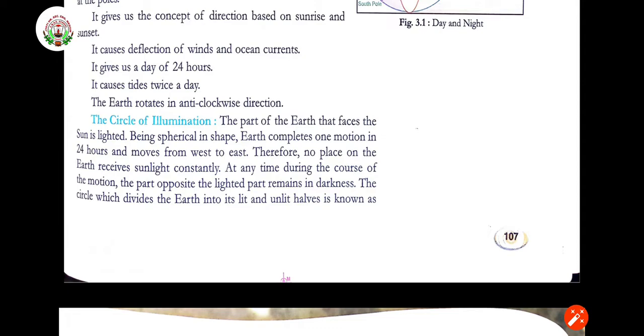Therefore no place on the earth receives sunlight constantly. Okay, continuously the same light they are not going to receive. It is going to differ definitely. At any time during the course of the motion, the part opposite the lighted part remains in darkness. Okay, when you light a candle, whichever thing is in front of the candle will be lighted, and opposite to that it will be in the dark.